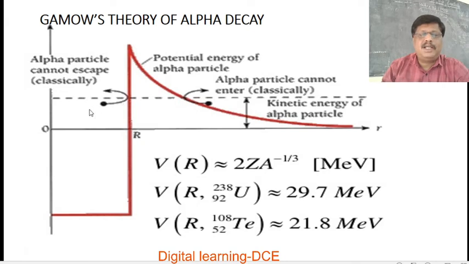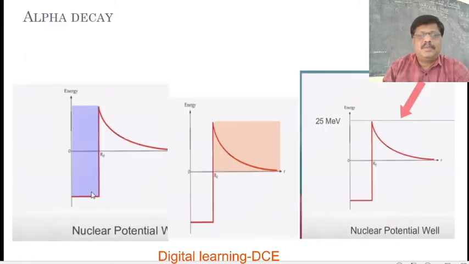When the alpha particle is inside the nucleus, it cannot escape from the potential barrier. The alpha particle cannot escape classically. How it is emitted, we will see. This part represents the nuclear potential barrier, this part the Coulomb potential barrier, and this is the maximum energy, ranging from 25 to 35 MeV depending upon the mass number or atomic number of the radioactive nucleus.